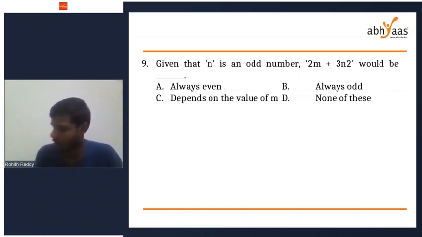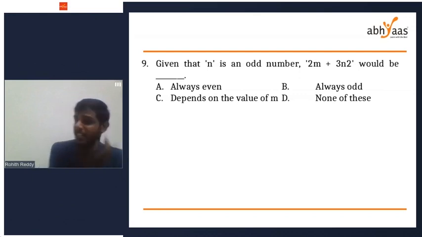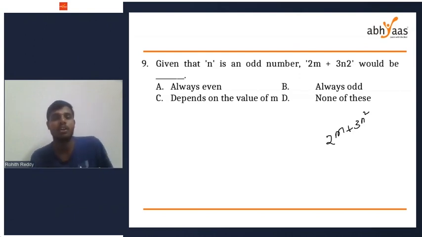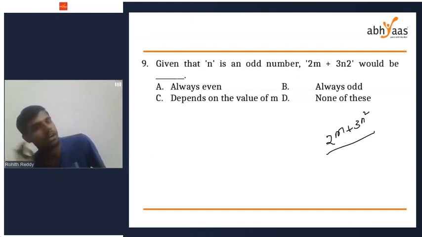Ninth one. Given n is an odd number, 2m plus 3n squared. It's not clearly visible, this 3n square. 2m plus 3n square: whether this number is even or odd, or it depends upon the value of m, or none of this.